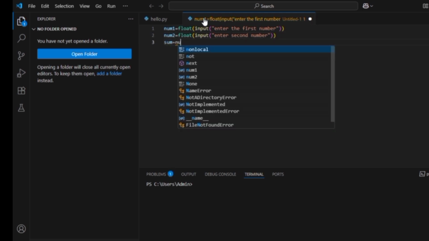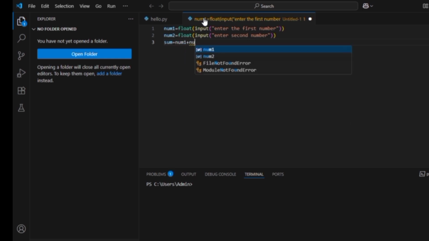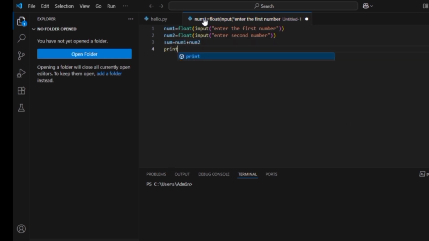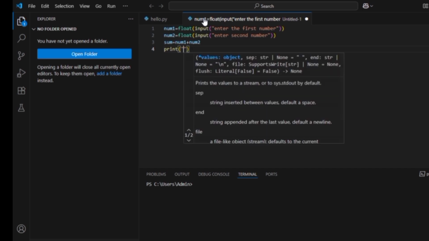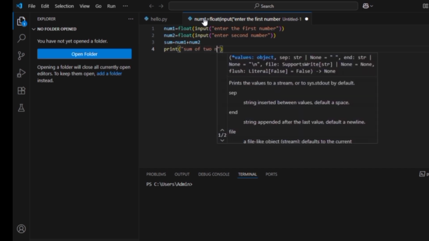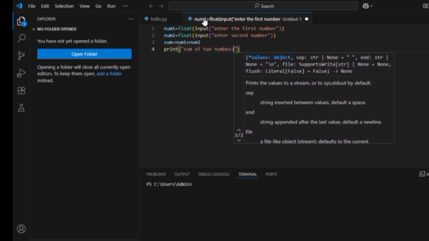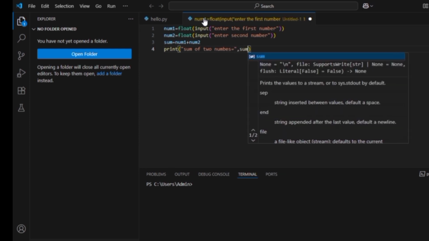Now sum is equal to num1 plus num2, semicolon. Simply print sum. Our program is completed. Run. Now execute the program. Simply click on run and debug.